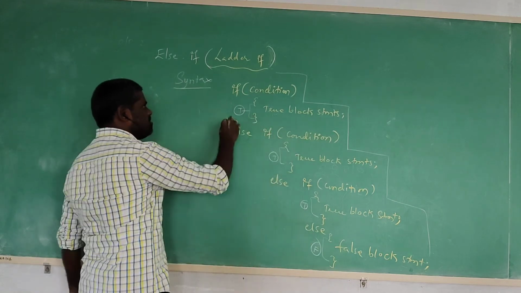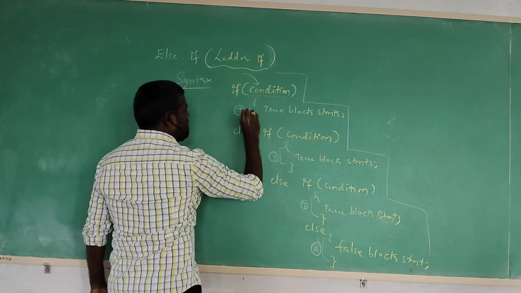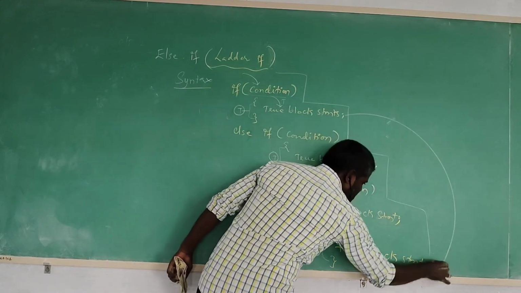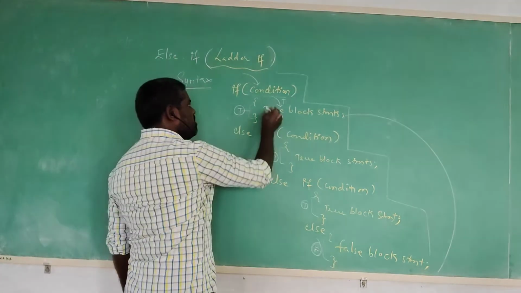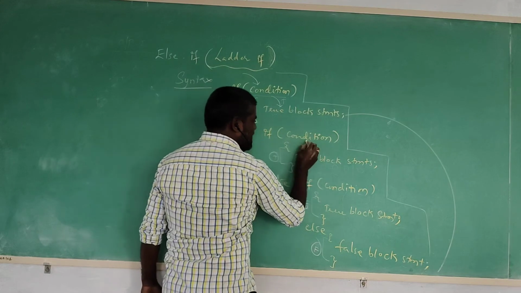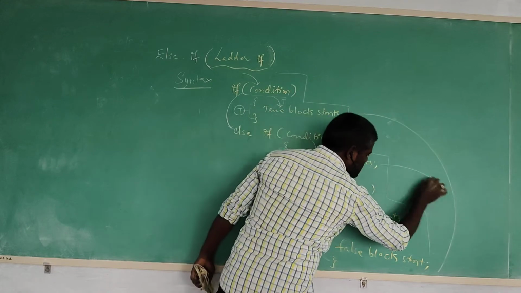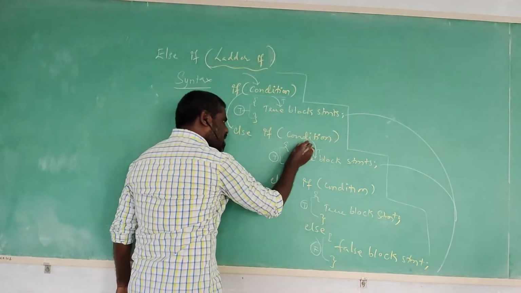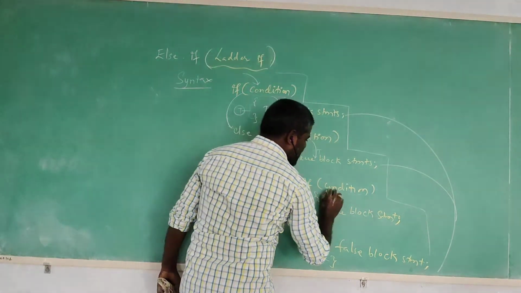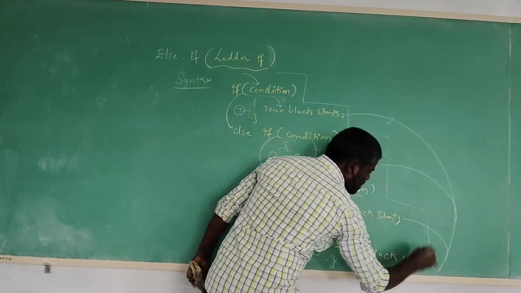How is it going to execute? Please observe. First of all, program control verifies the outer if condition. If the condition is satisfied, it is going to execute the true block and the remaining statements in the program. Otherwise, if the condition is not satisfied, it is going to execute the else block. In that else block again a condition is there. If the condition is satisfied, it executes the true block statement and the remaining statements in the program. Maybe this condition is also not satisfied, it again goes to the else block, then verifies the condition. Maybe the condition is true, then it simply executes the true block and the remaining statements.